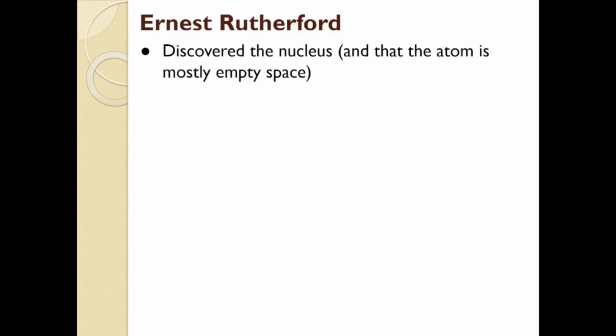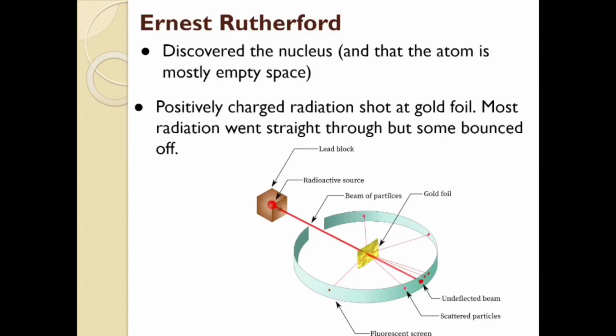And the way that he discovered that was by shooting some radiation at the most dense element known and easily kind of turned into foil. He took gold, rolled it into foil. So it was very, very dense, but very, very thin. And he surmised that this foil was probably very close together, single layer or two of gold atoms.